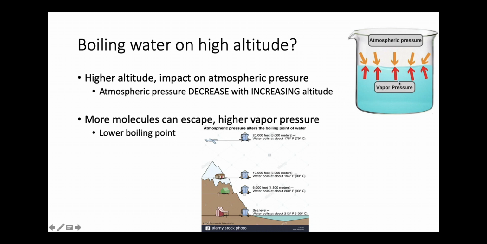So when we have a vapor pressure, we have the liquid and the vapor, and that's creating a pressure on my liquid. Somewhere high up in the mountain, we have less atmospheric pressure. So we can say we have less air above this pan, creating a lower atmospheric pressure pushing down on the molecules, and vapor pressure is less than with a higher vapor pressure. So that means more molecules can escape. In other words, it's easier to boil water at elevation because with less atmospheric pressure, we have a higher vapor pressure, so it's easier to boil water.